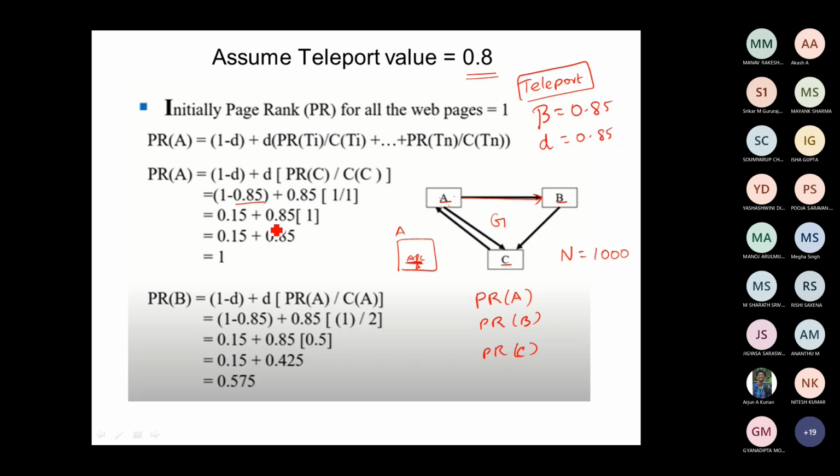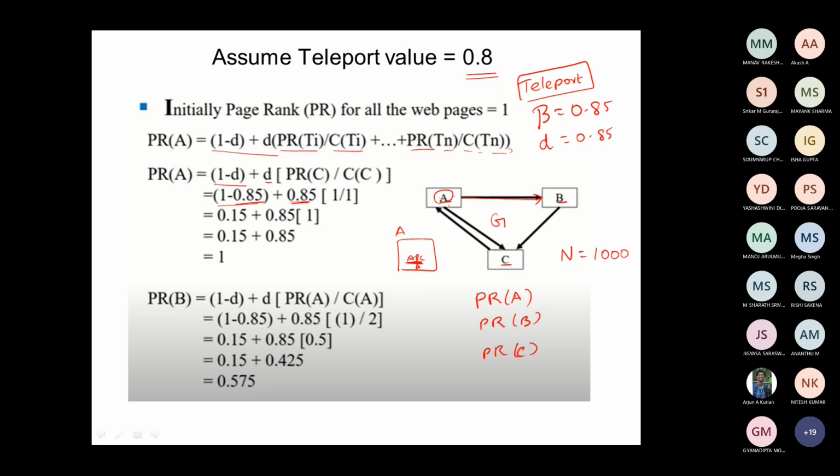So now how to compute the page rank? I think we have seen this in lab. Anyhow, the majority of the students are not with me in the lab, so I will just run through this iteration for you, for a simple graph. So what is our formula? 1 minus D plus D into page rank of TI divided by C of TI, summed over the total number of web pages which link to a particular page. Now I am going to compute the page rank for A. So 1 minus D, so 1 minus 0.5 plus D into